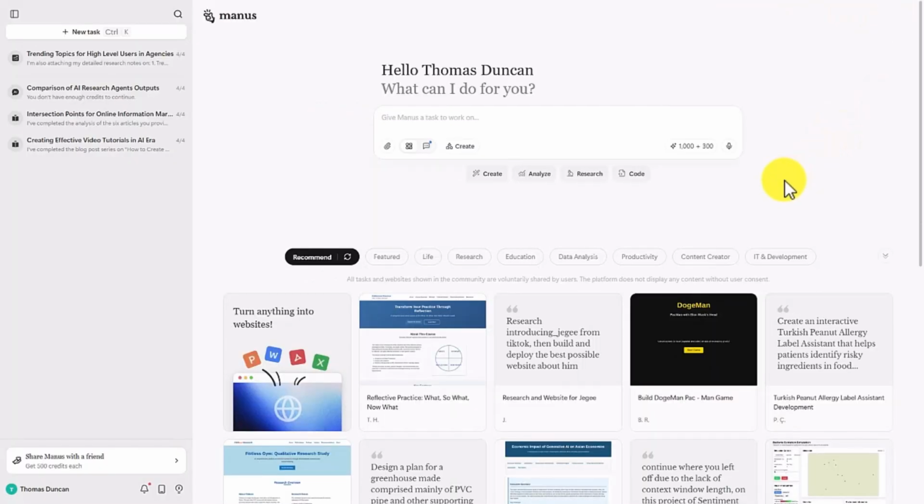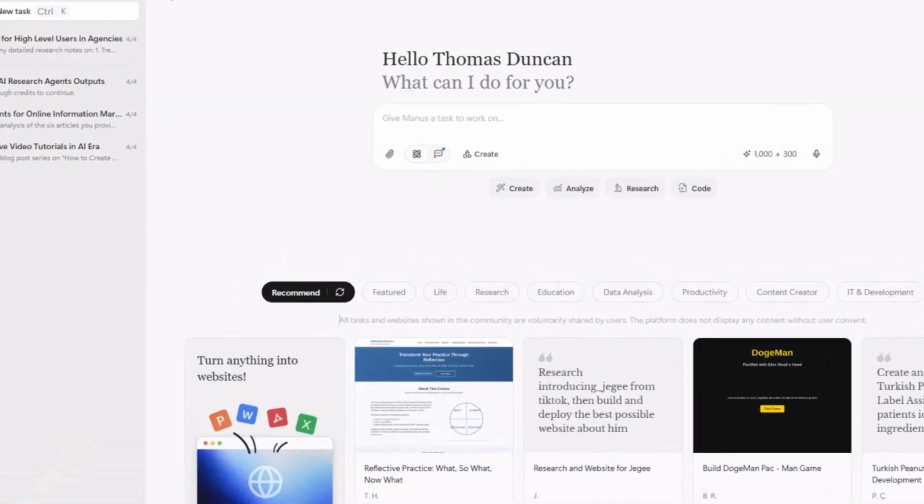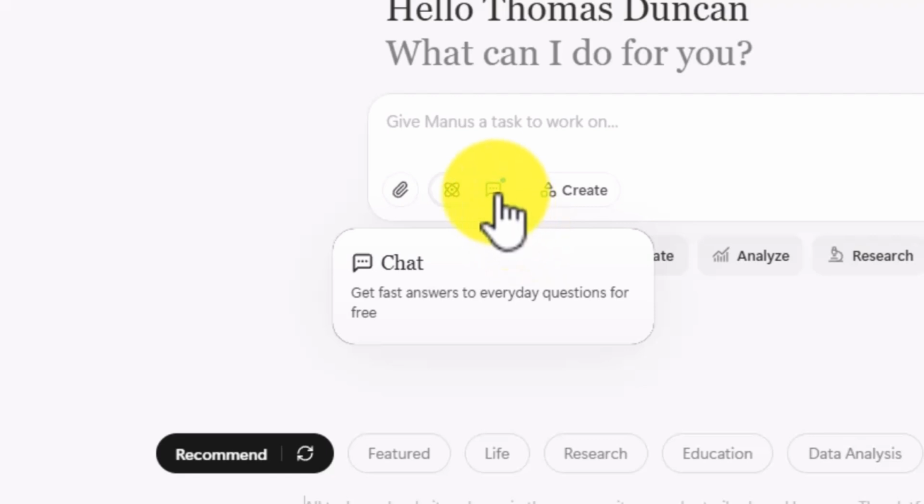One thing that you will note is that as of the recording of this video, you get access to a limited number of daily credits. And from here, if you want to upgrade to a paid account, you can do it. You can also share Manus with a friend, and you can also get access to 500 additional credits.